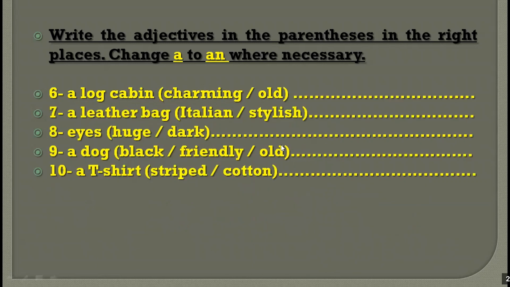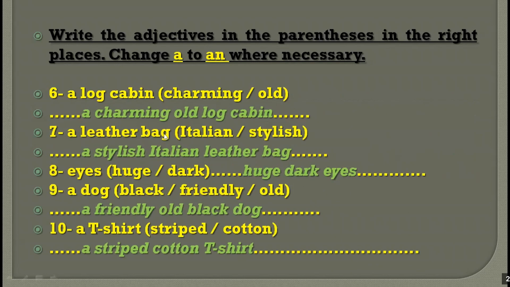Okay, let's do the same thing in these sentences from 6 to 10. Okay. Pause the screen if you need more time. I am going to show you the answers now. A charming old log cabin. Okay, so that's an opinion, charming, and then age, and that's the material.